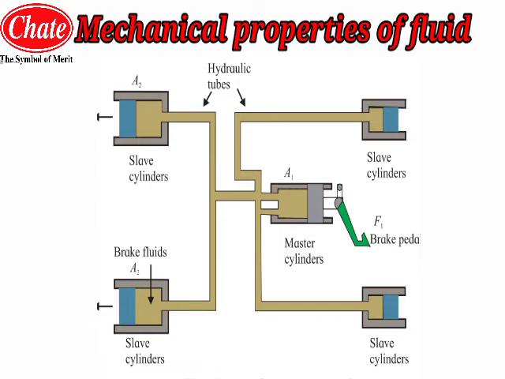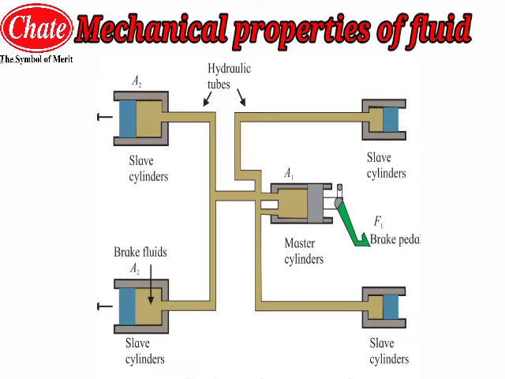There is one brake pedal, and the master cylinder, to which the brake pedal is attached with some mechanical linkages. Hydraulic tubes are also provided, connecting the master cylinder to the slave cylinders as constructed in the diagram.